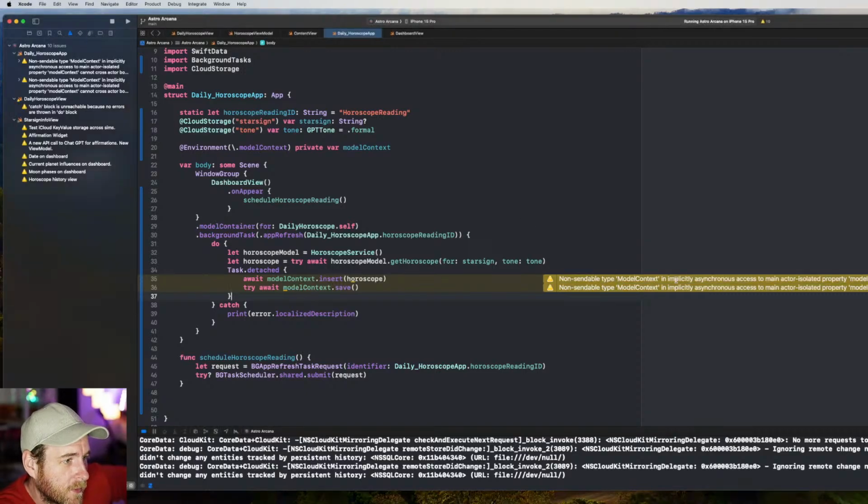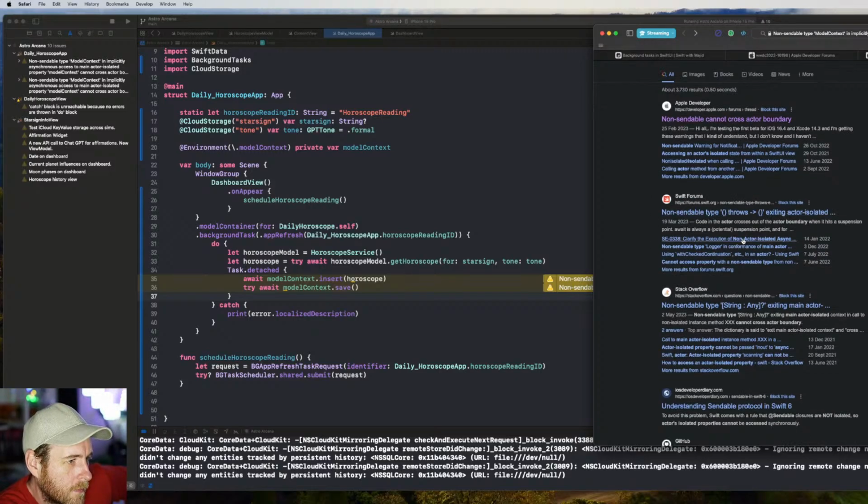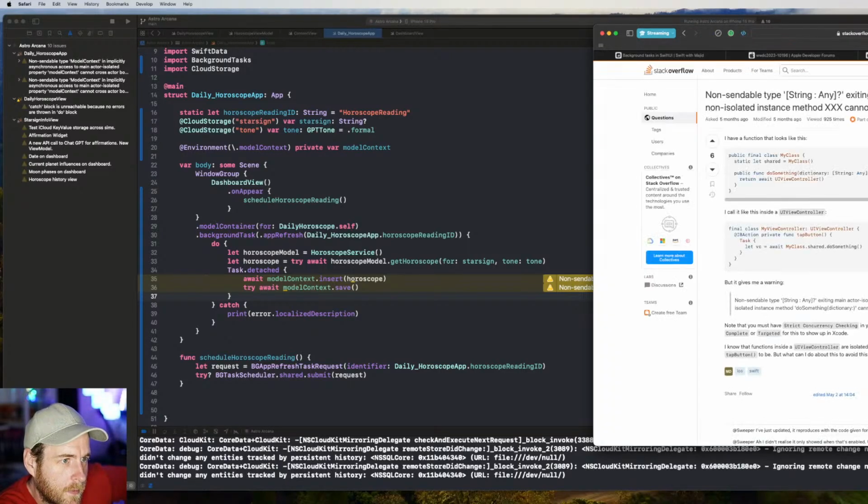So non-sendable type model context in implicitly asynchronous access to main actor isolated property, cannot cross actor boundary.